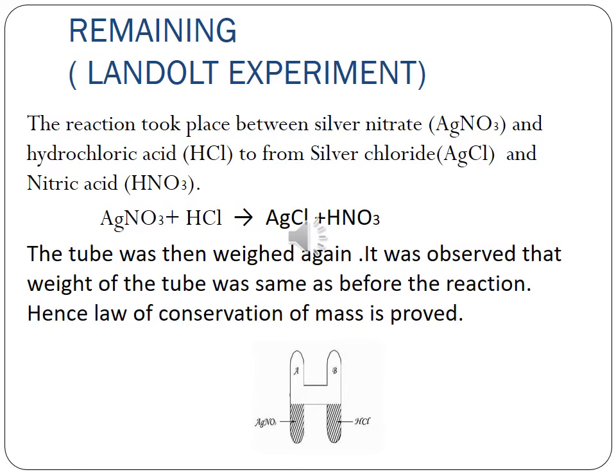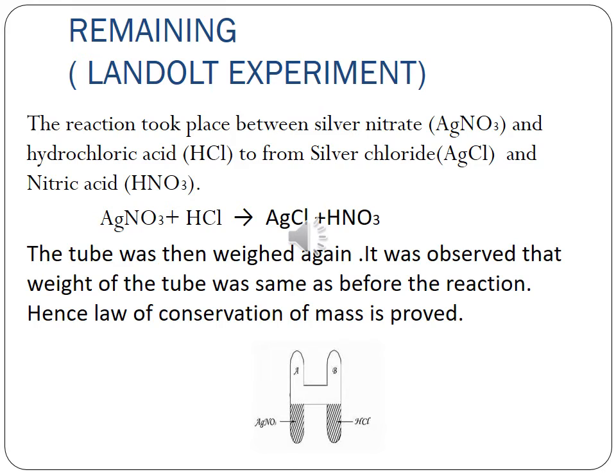Verification: Landolt's experiment. German chemist H. Landolt studied different chemical reactions. He took an H-shaped tube. You can see the diagram in your slide. Limb A and limb B. Limb A contains silver nitrate and limb B contains hydrochloric acid. The formula of silver nitrate is AgNO3 and the formula of hydrochloric acid is HCl. The tube was sealed so that the material could not escape outside.